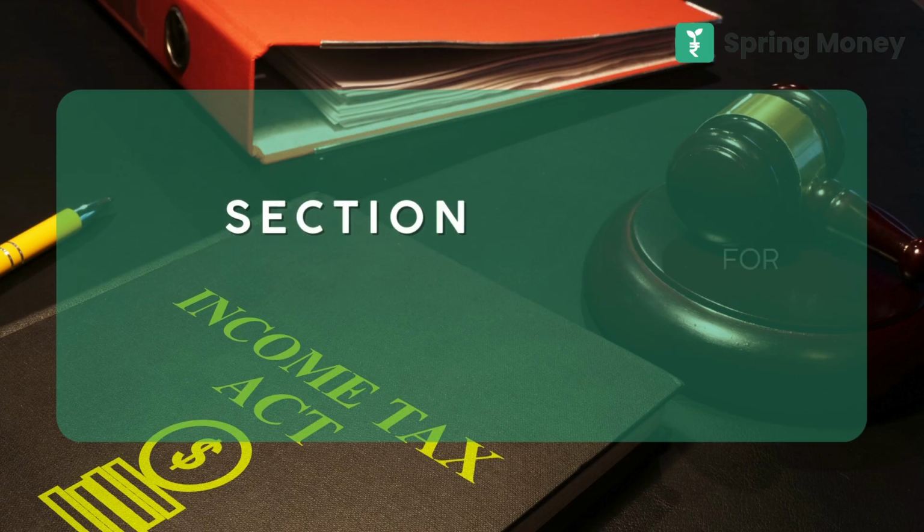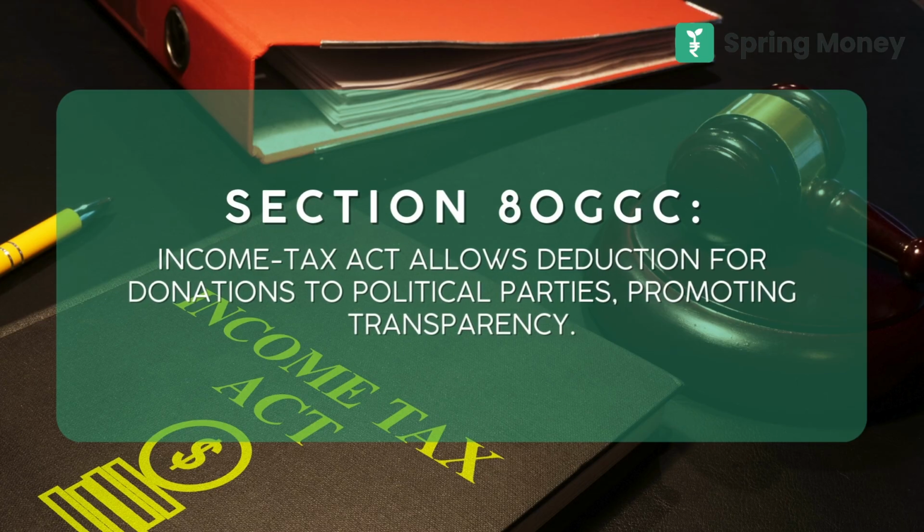Now the next section might be quite surprising for you. If you make any donation to a registered political party, then such donations are 100% tax deductible under Section 80GGC. Interesting, isn't it? Guess why it is 100% tax deductible? There are some more sections under Chapter 6 where you can get deductions if you do the related expenditures.